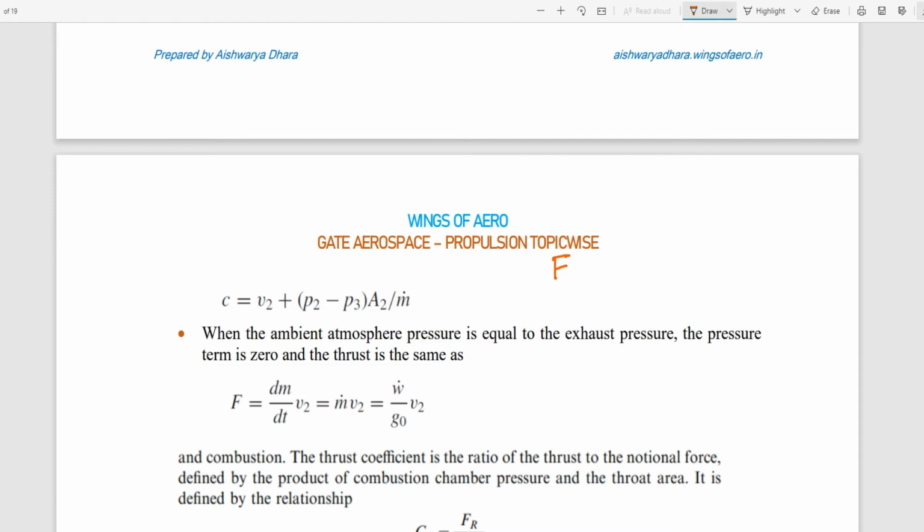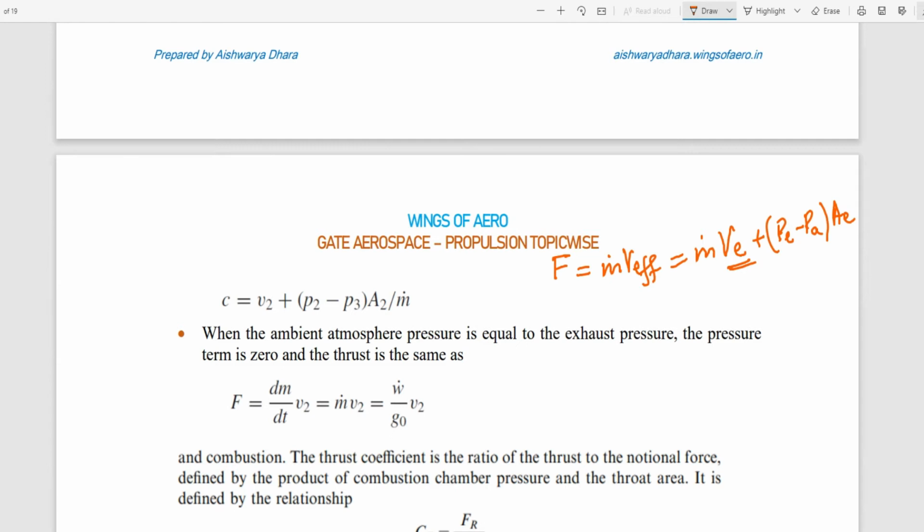So thrust equals m dot into V effective, which equals m dot into VE plus (PE minus PA) into AE by m dot. Please note down the formula which I am writing. Now, V effective is not always equal to the exhaust velocity.